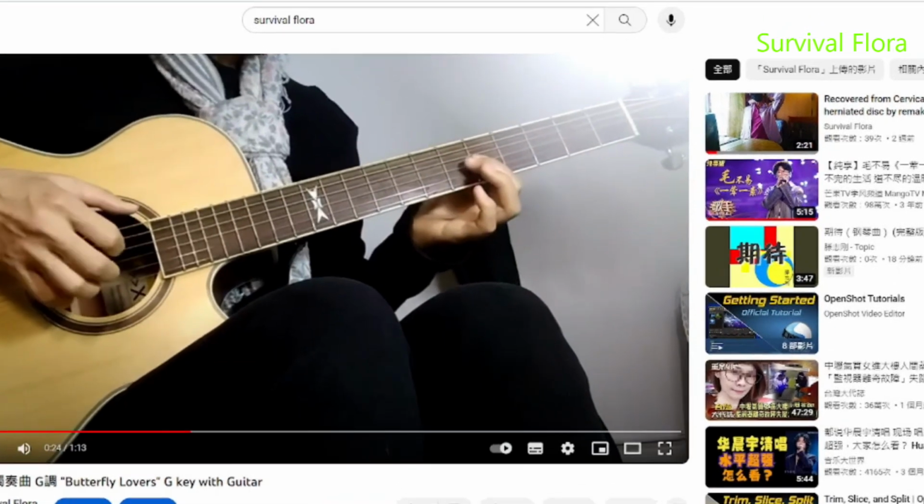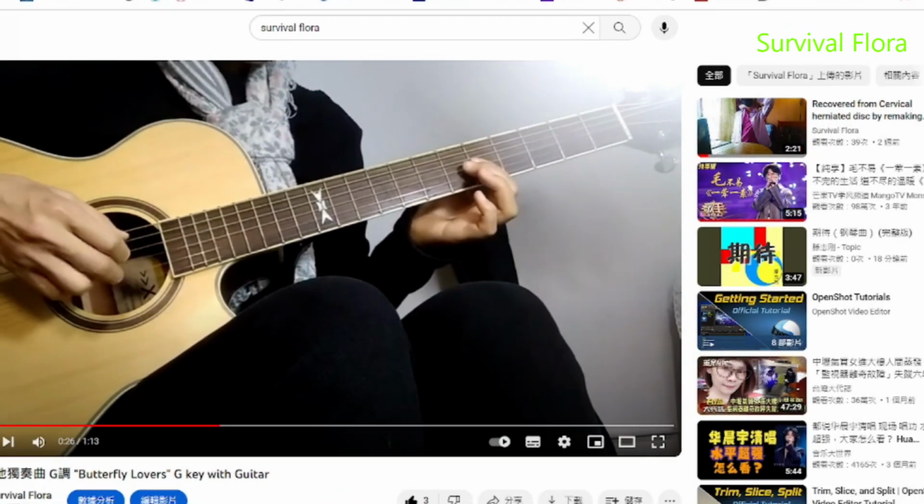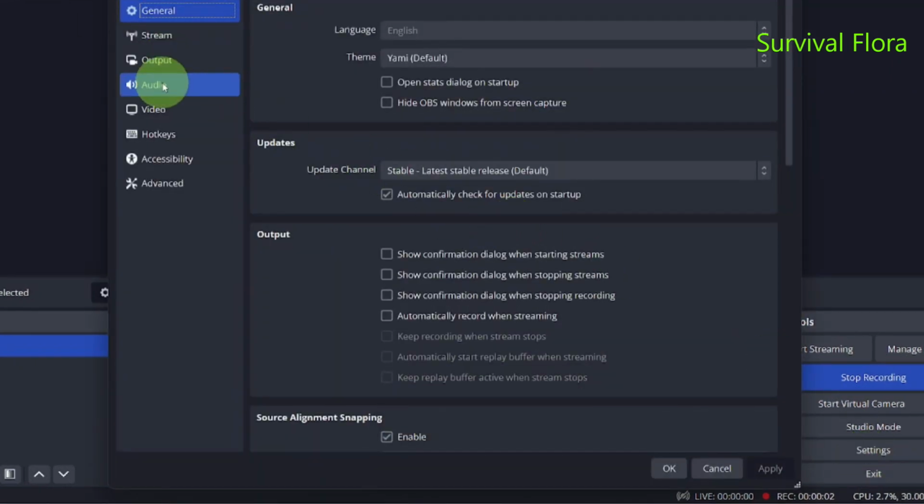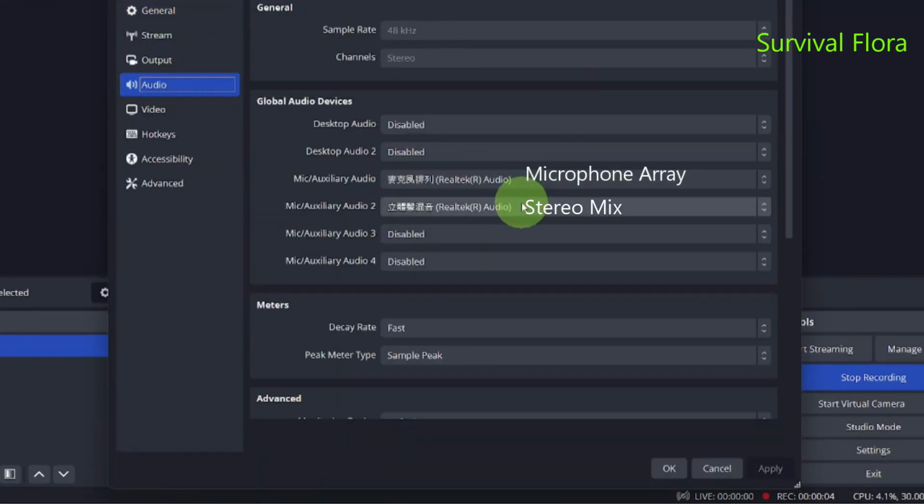This is a test. Here's music playing. Can you hear the music? Now I can record the desktop audio and the mic input at the same time without any problem.